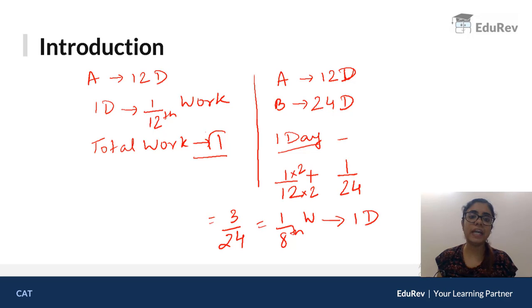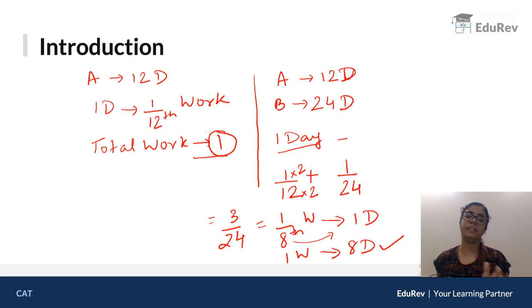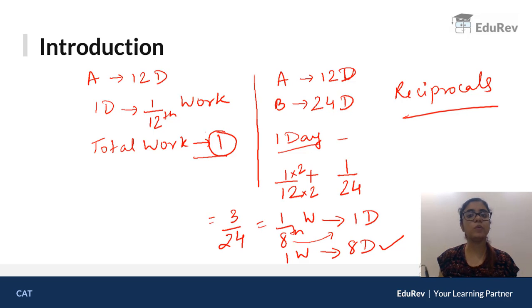So to do the entire work, that is one work, how many days will they take? This 8 will go on the other side. So they will take 8 days to complete the entire work. In this case, we are using the concept of reciprocals, because 12 days so 1/12, 24 days so in one day 1/24 and so on, and then we are trying to simplify the question.